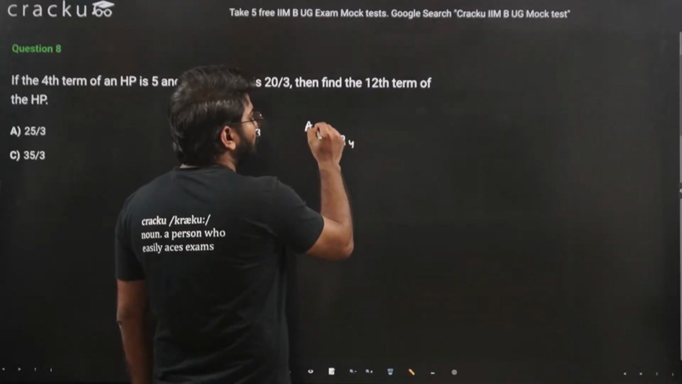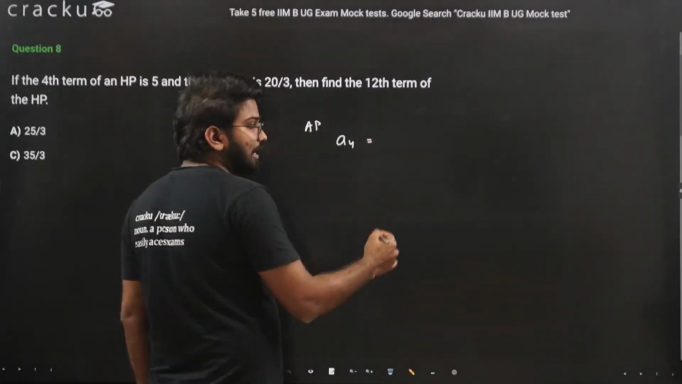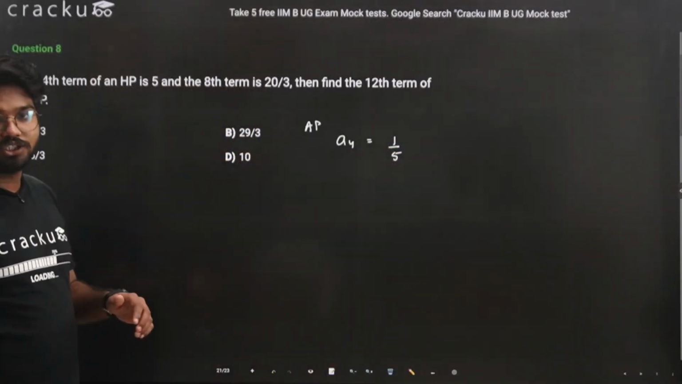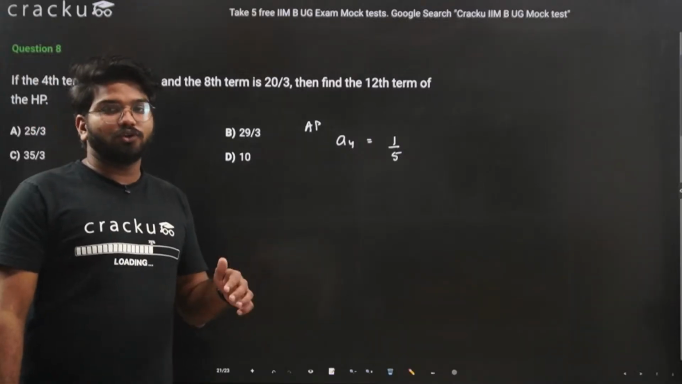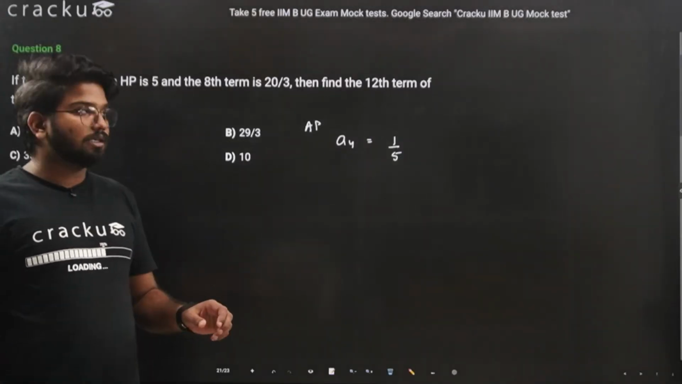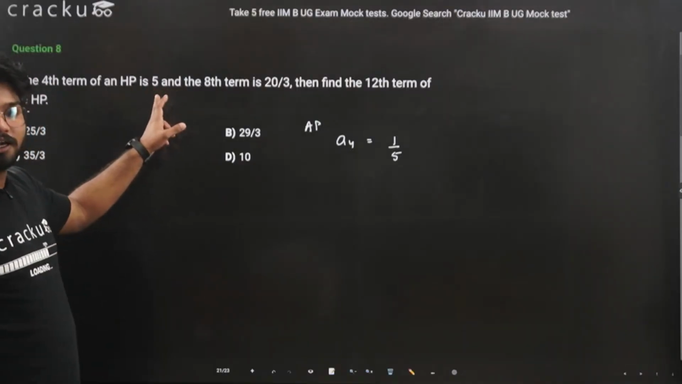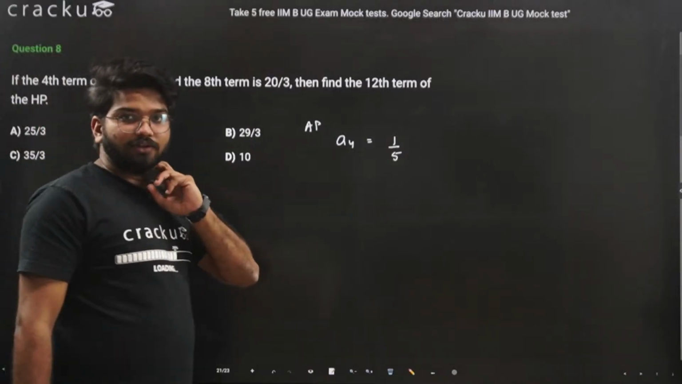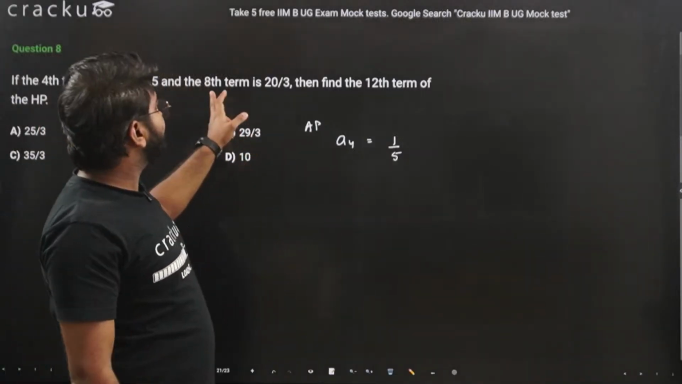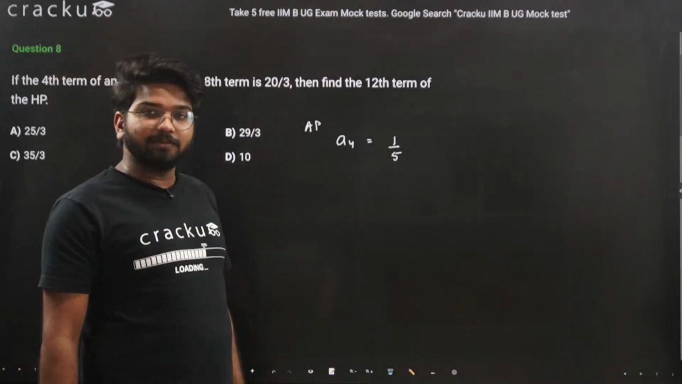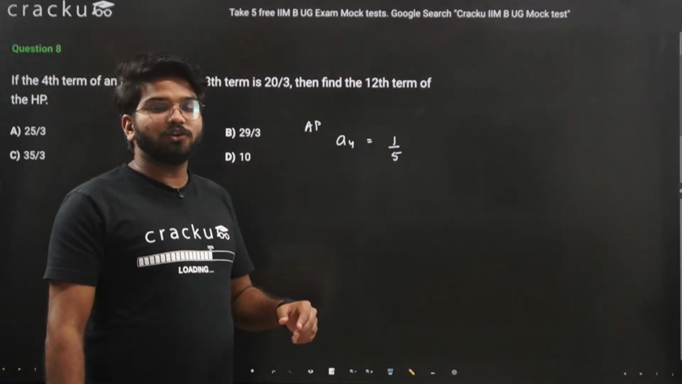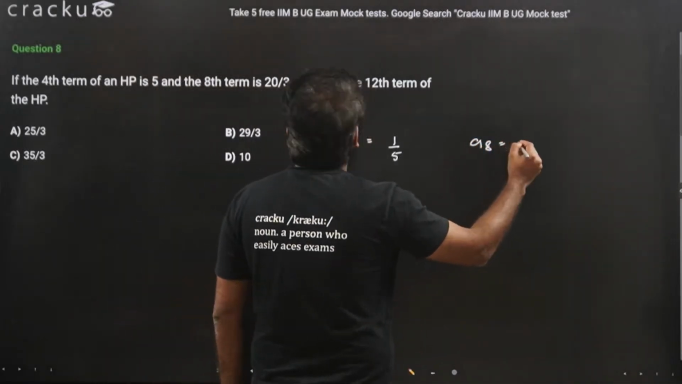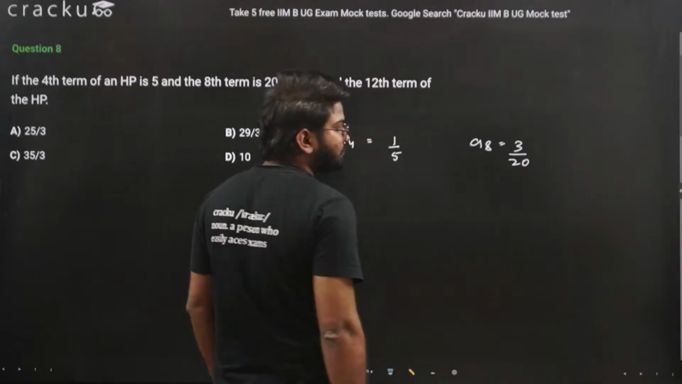A4 will be equal to the reciprocal of 5, that is 1 by 5. Basically, harmonic progression and arithmetic progression are such that if you take the reciprocal, you will get the other one. If the harmonic progression's term is 5, the same term for the arithmetic progression will be 1 by 5. Similarly, the 8th term of the harmonic progression is 20 by 3, and if you take the reciprocal, you will get the 8th term of the AP, which will be 3 by 20.